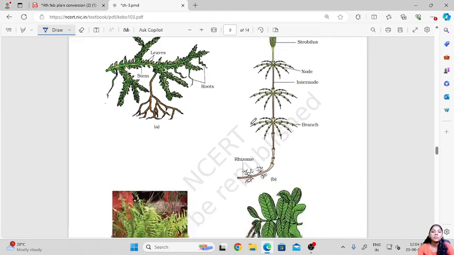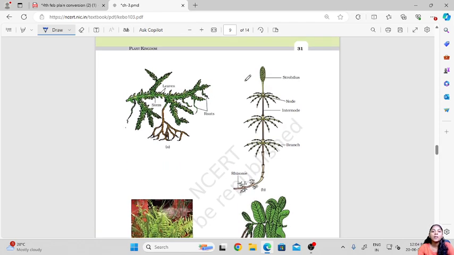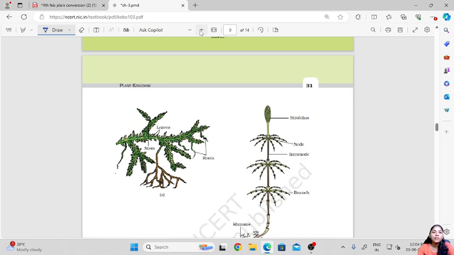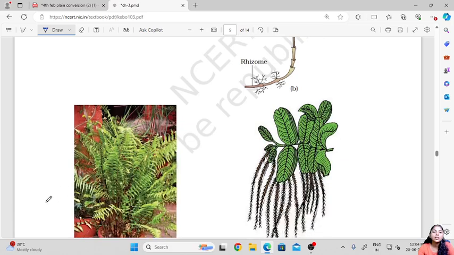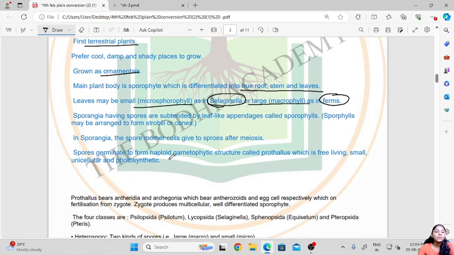So let us see the diagrams. This is Selaginella and this is Equisetum. Here we have the fern and Salvinia. Here we see that the leaves are very small, so they are microphyllous, whereas in ferns the leaves are larger, so they are called macrophylls. Then the sporangia having the spores are subtended by leaf-like appendages called sporophylls and are arranged to form the strobili or cones.